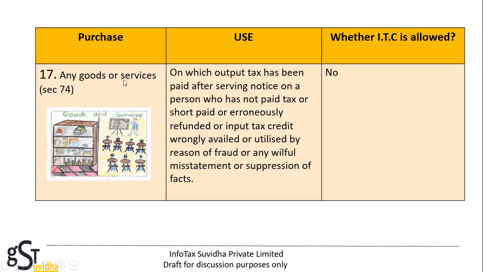Any goods or services as per section 74, on which output tax has been paid after serving a notice on a person who has not paid tax or short paid or erroneously refunded, or where input tax credit was wrongly availed or utilized by reason of fraud or any willful misstatement or suppression of facts, then input tax credit on such goods or services will not be allowed.